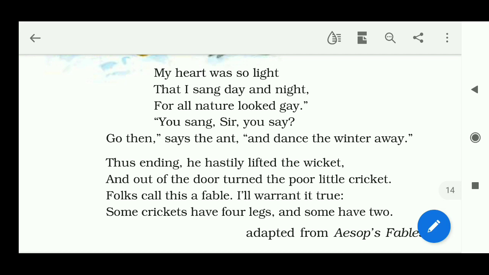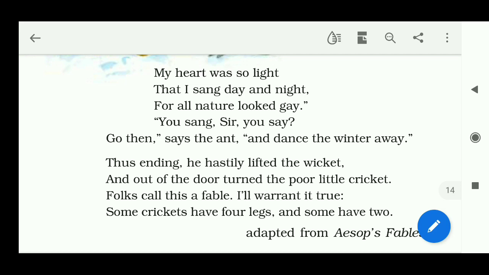I will warrant it true. The poet says that his opinion is that I will prove it true. I will prove this story is true. Some crickets have four legs and some have two. This was the thing that I said earlier that I would explain later. It means that some crickets have four legs. Actually, every cricket has four legs. And then he says that some have two.